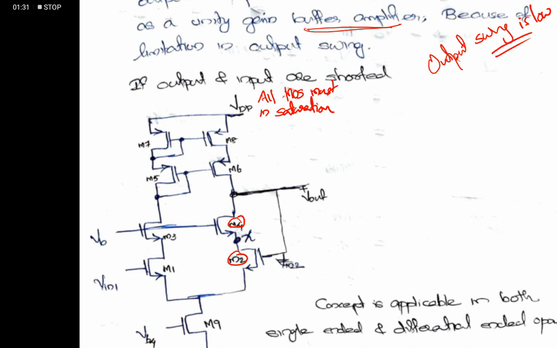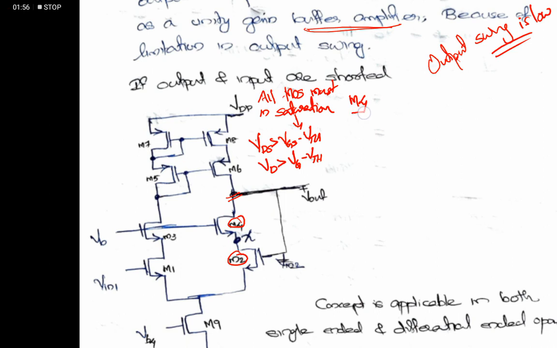So if we consider M4, the saturation condition is VDS must be greater than VGS minus VTH, or we can simply write that VD must be greater than VG minus VTH, because the source is common and cancels out.